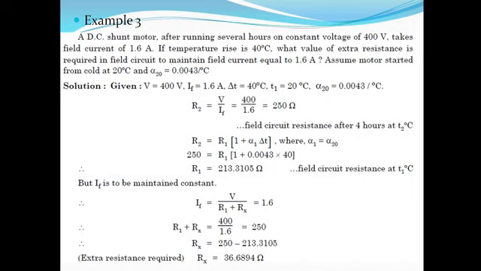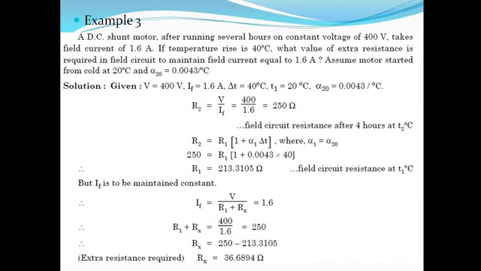So when you run the motor for several hours, the current in the field coil gets reduced, because as the motor is running for several hours, there is a temperature rise and the winding is made up of copper. As you increase the temperature, there is an increase in the resistance, and as the resistance increases, the field current gets reduced.